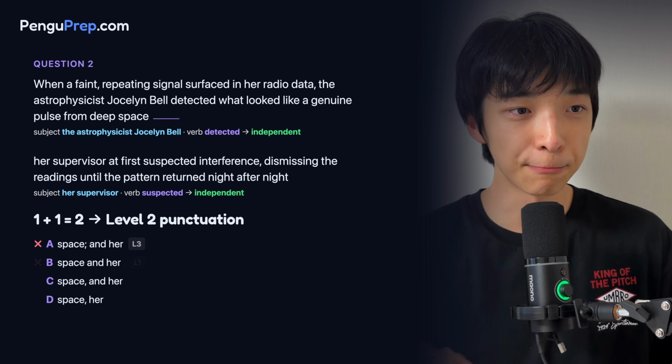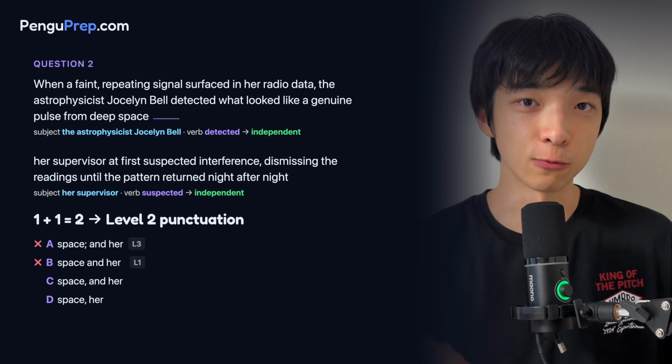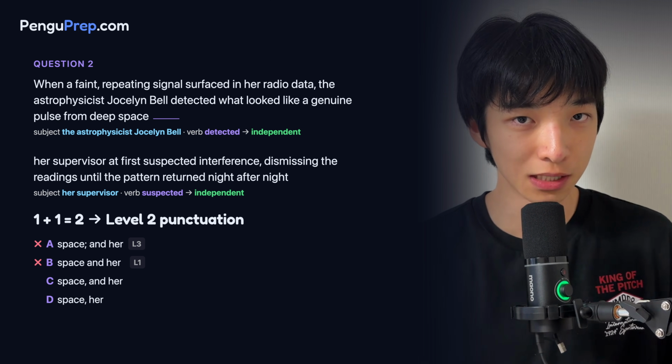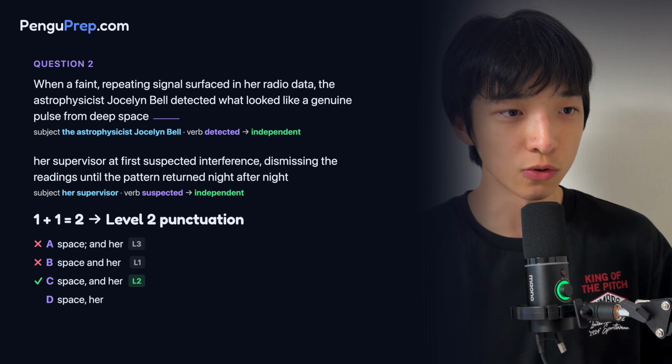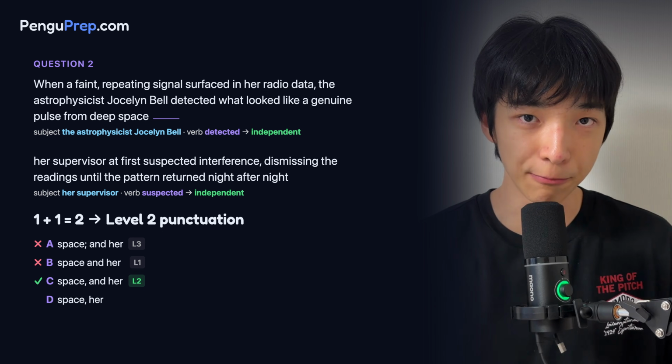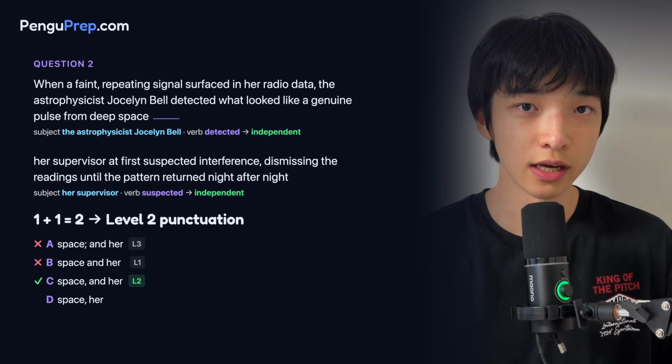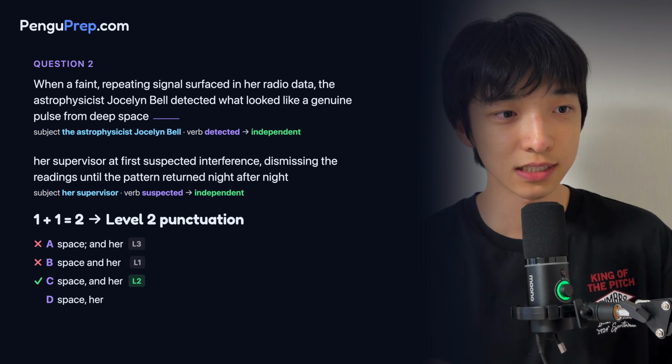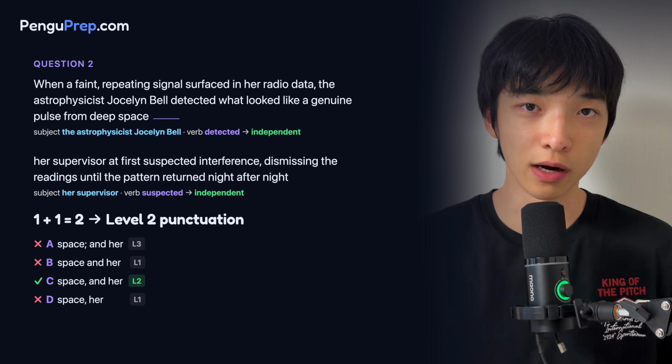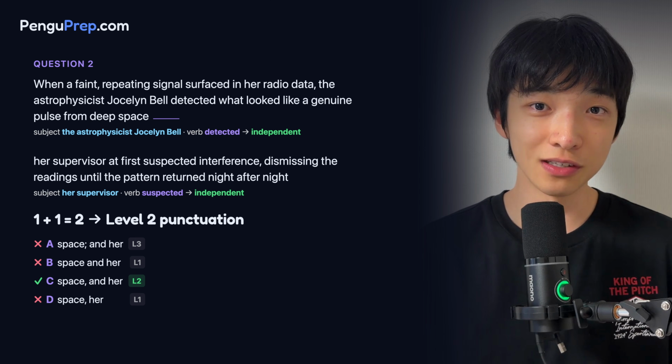A is wrong. Looking at B, we have a fanboys and this is a level 1 punctuation, so it doesn't meet our needs. Cross it out. C shows a comma and, which is comma plus fanboys, which is a level 2 punctuation, so this meets our needs. So it could be correct. And D shows a comma, which is level 1, so it is wrong. So the correct option is C.